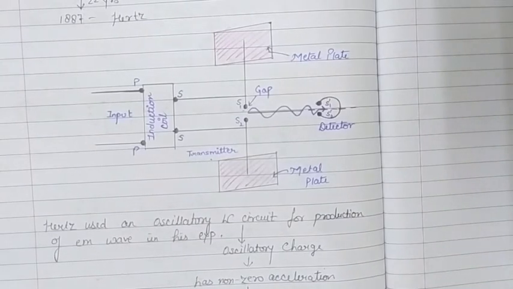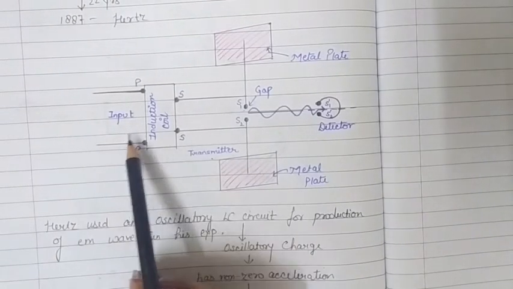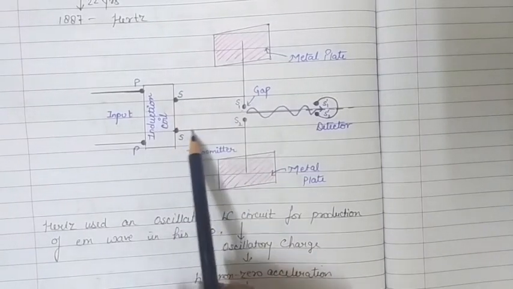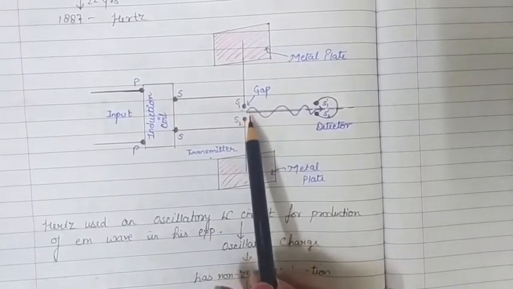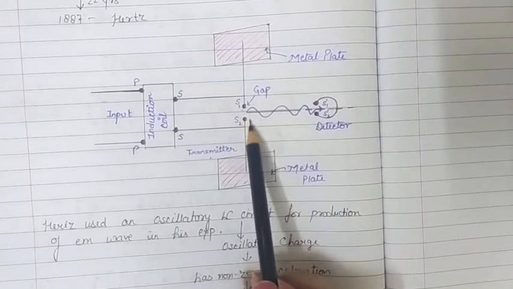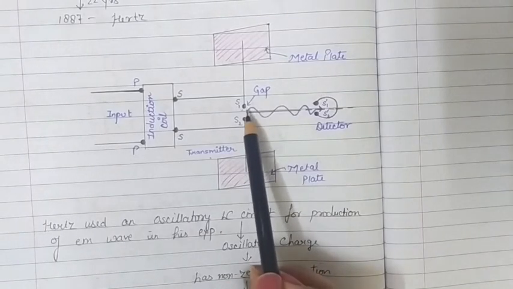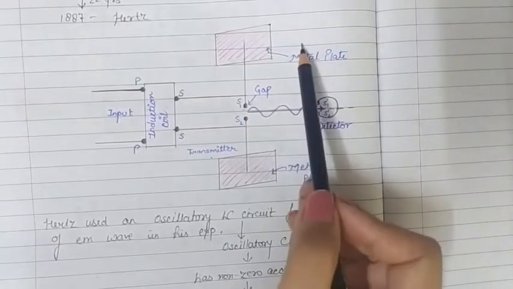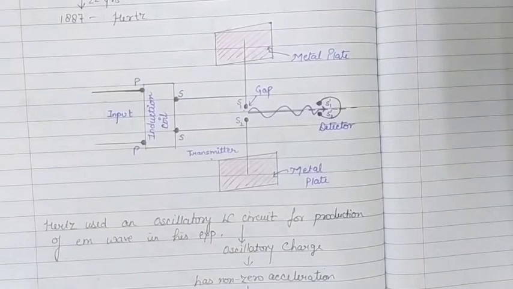Suppose in the primary circuit we somehow interrupt the current, we try to stop it, and because of that the effect goes to this gap through these connected terminals. Across this gap a large potential difference gets set up, and because of that potential difference, these metal plates get charged.